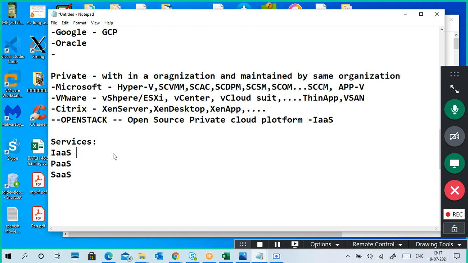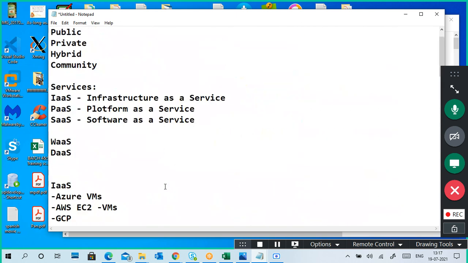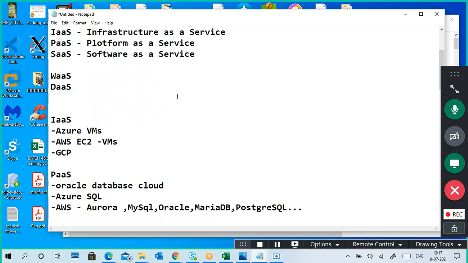Again, what is infrastructure as a service, and what are examples of it? I already explained just now, so I'm not explaining again. What is infrastructure as a service?